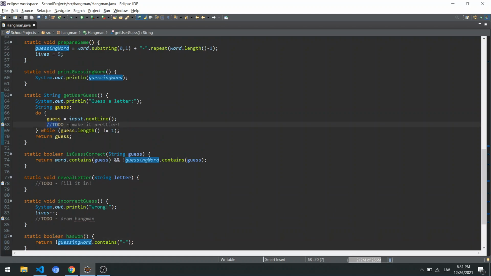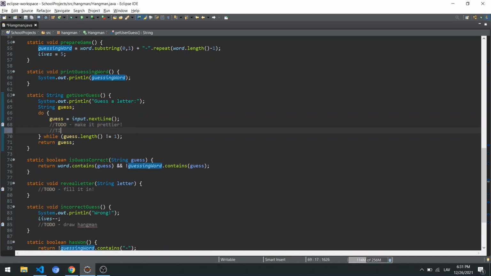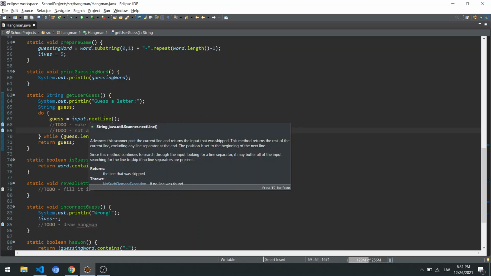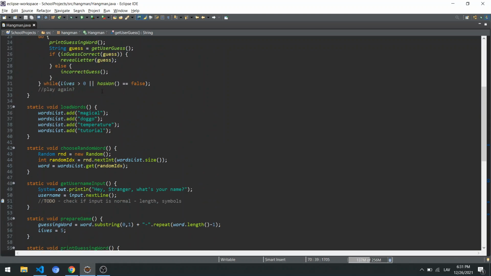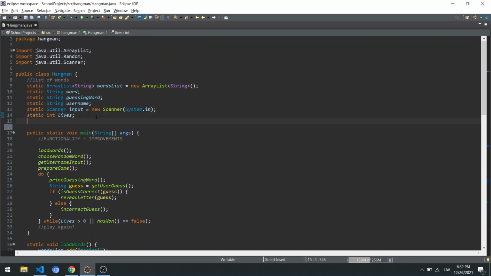Another way, just figuring out, in here, we can not just make it prettier, but add another to-do, which is a fine way to do that, is not allow to guess the same letter twice. If you have guessed the letter M, it doesn't allow you to submit this M as a guess. So this is another thing that we want to add in here. And for that, we might want to have, we can just say to do, set of guessed letters. Just going to add it later on.